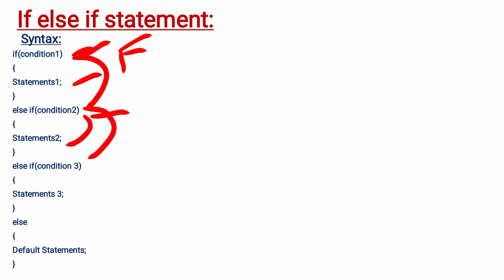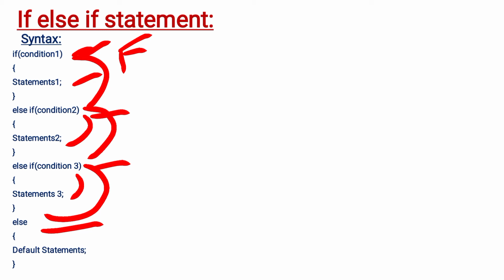Here in the else part we have condition 3. Now condition 3 will be checked. If it is true, statements 3 will be executed. If it is false, it goes to the else part. Now here we don't have any more conditions. So this is the last else block. This is the default else block.